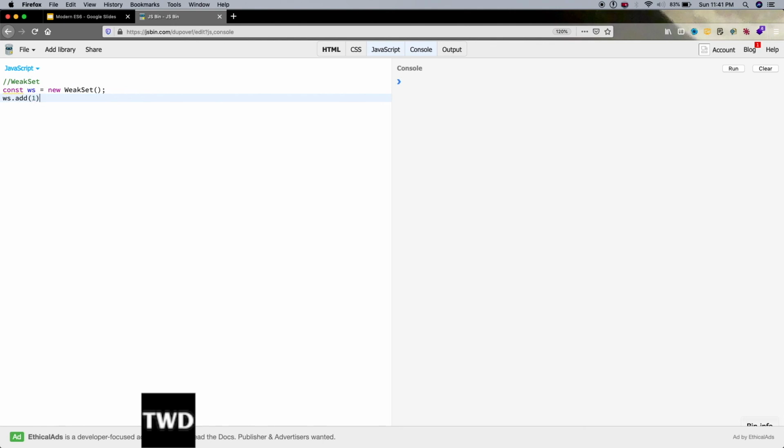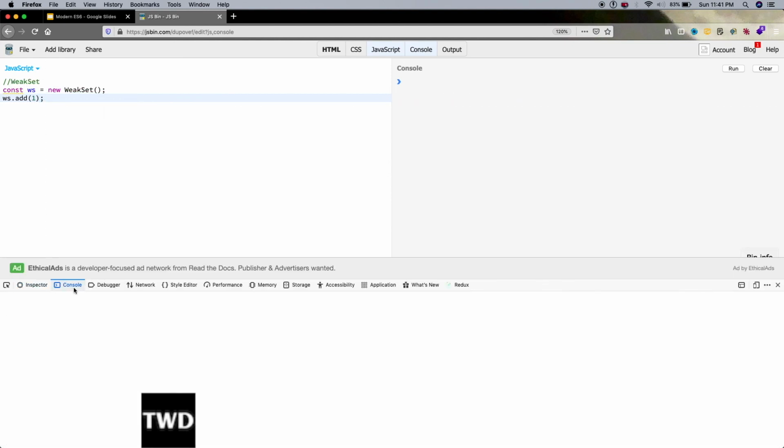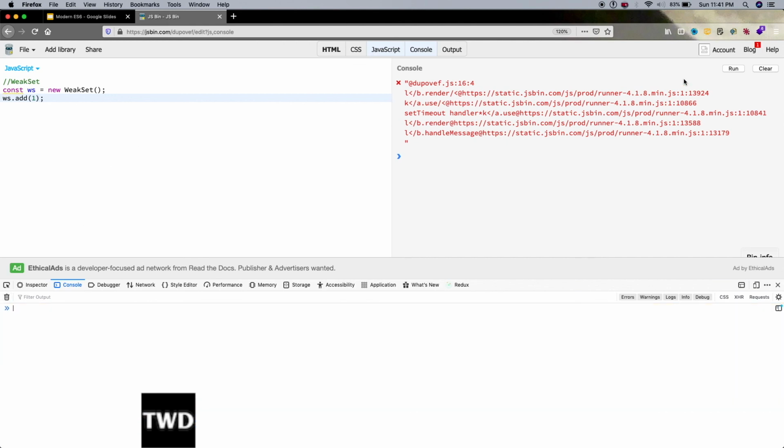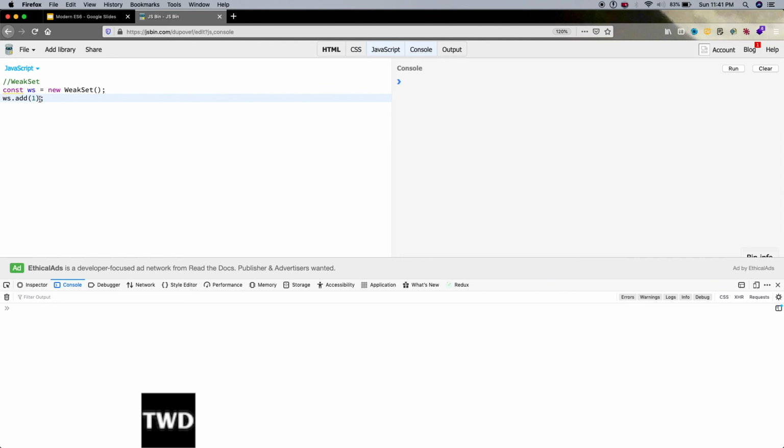Let me add a simple number just like this. Is it possible? I'm going to check. Let me run it, and it is giving me an error: WeakSet value must be an object, got 1, which means it is not allowed. We cannot do it like this. So we have to send objects only.